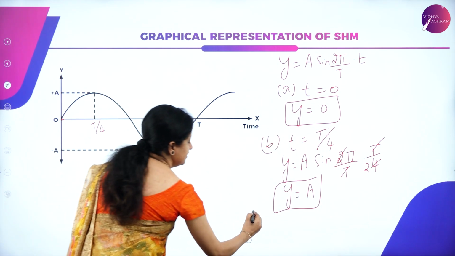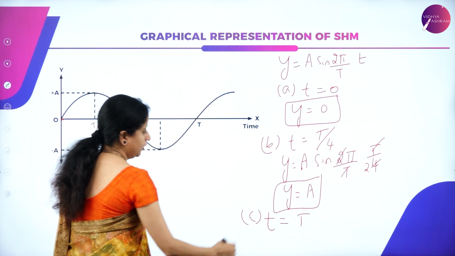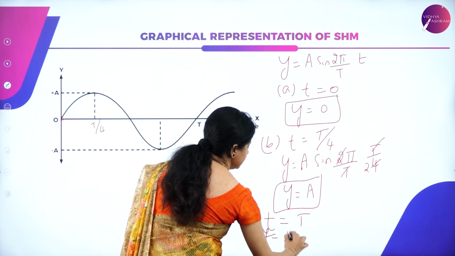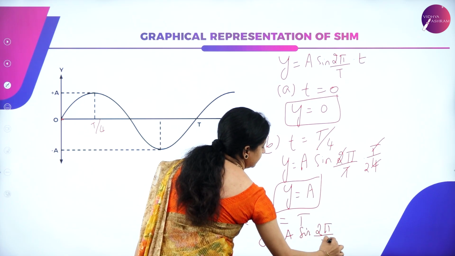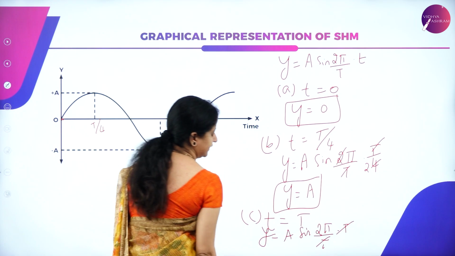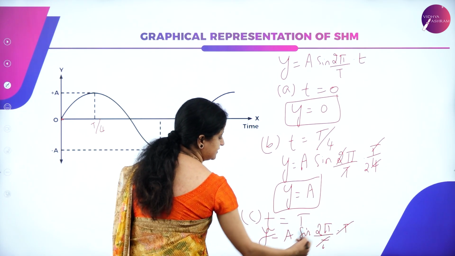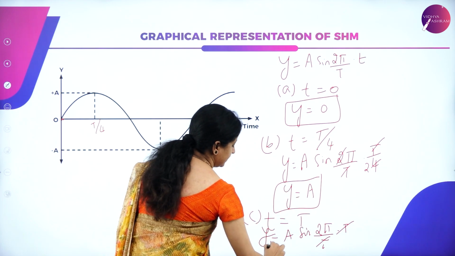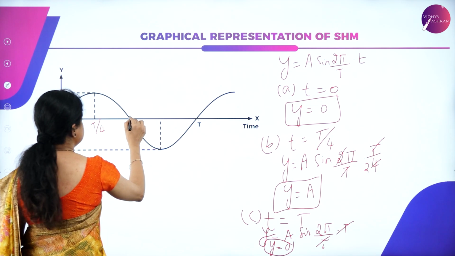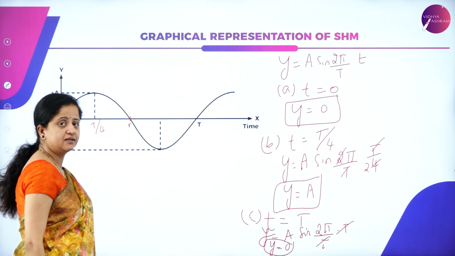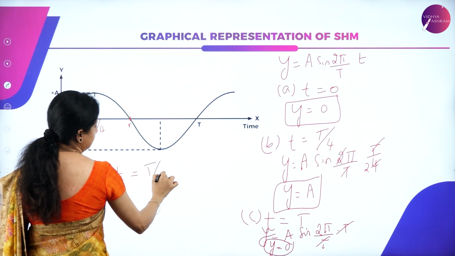Similarly, let us now try another value, when t is equal to capital T. What happens to the displacement equation? Y is equal to a sin (2 pi by T) into T. T and T will get cancelled. Pi is 180, and 180 into 2 is 360. So sin 360 is 0. So the y value will be equal to 0, which means when this is at T, again we will get 0.